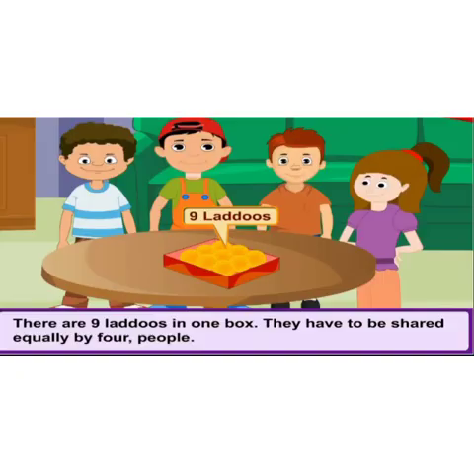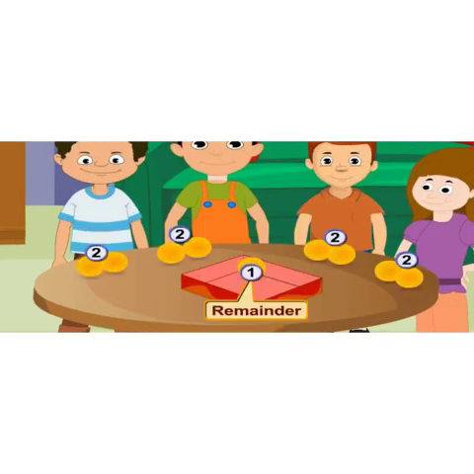There are 9 laddus in one box. They have to be shared equally by 4 people. Students, here, after giving 2 laddus each to 4 people, 1 laddu remains. It means that if we have to give whole laddus, we cannot make equal shares. Had there been only 8 laddus in the box, there would be no laddus left over after the equal shares had been made. Sometimes things get left over after making equal shares containing whole things only. This number of remaining things is called a remainder.